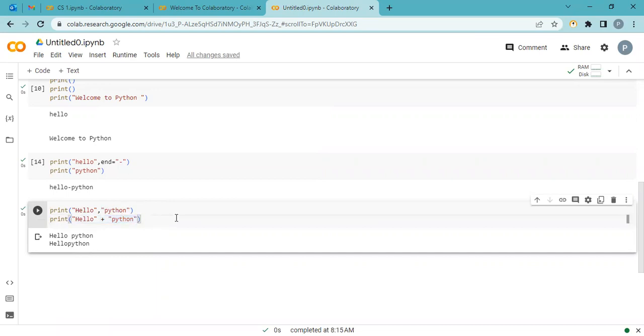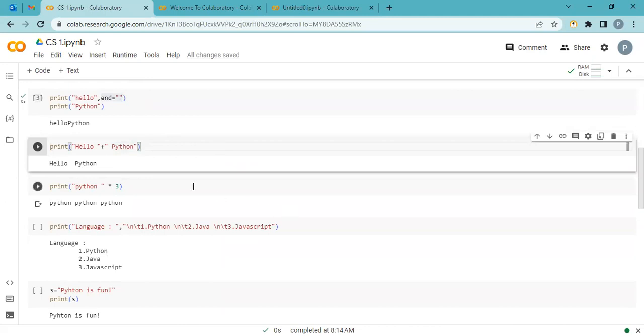Using comma, comma, comma, we can give multiple arguments. See, so this plus sign is a join operator. Okay guys, let's go to the next option.